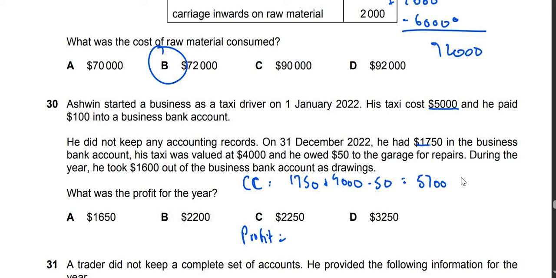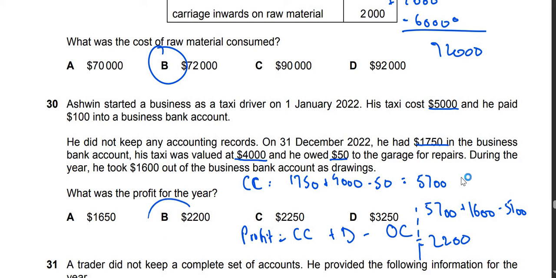The closing capital is 1,750 in the bank, plus 4,000 as the taxi was valued at 4,000, minus 50 which he owed to the garage. For profit I will do closing capital plus drawings minus opening capital. Closing capital is 5,700, drawings is 1,600 and opening capital is 5,100. We subtract 5,100, so we get 2,200.